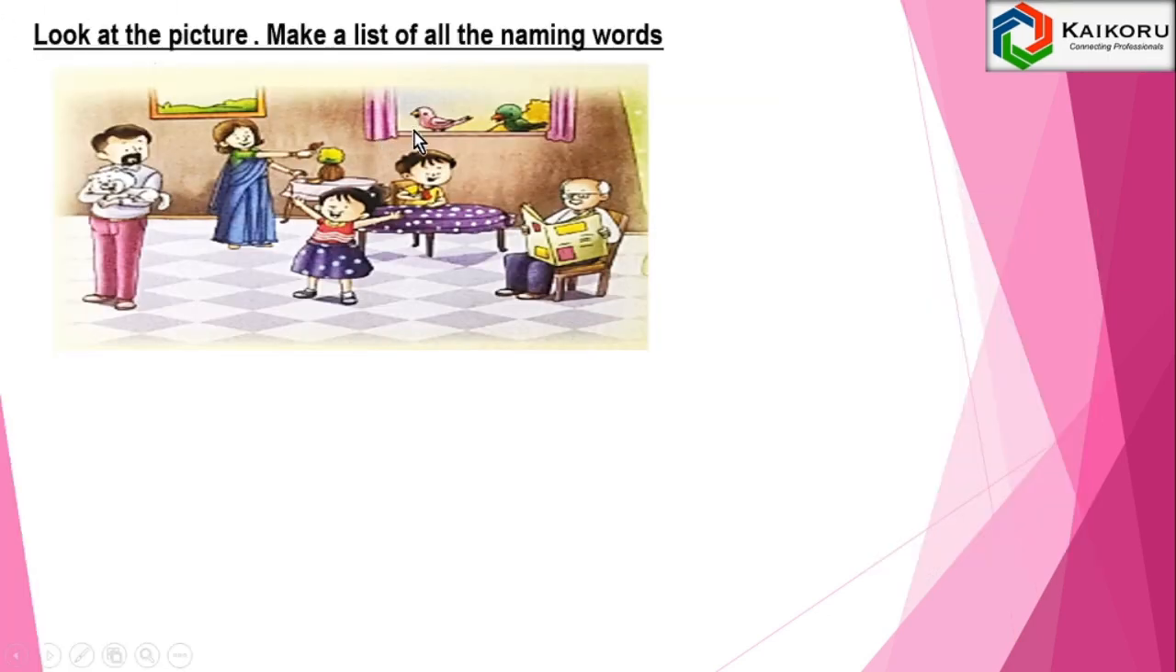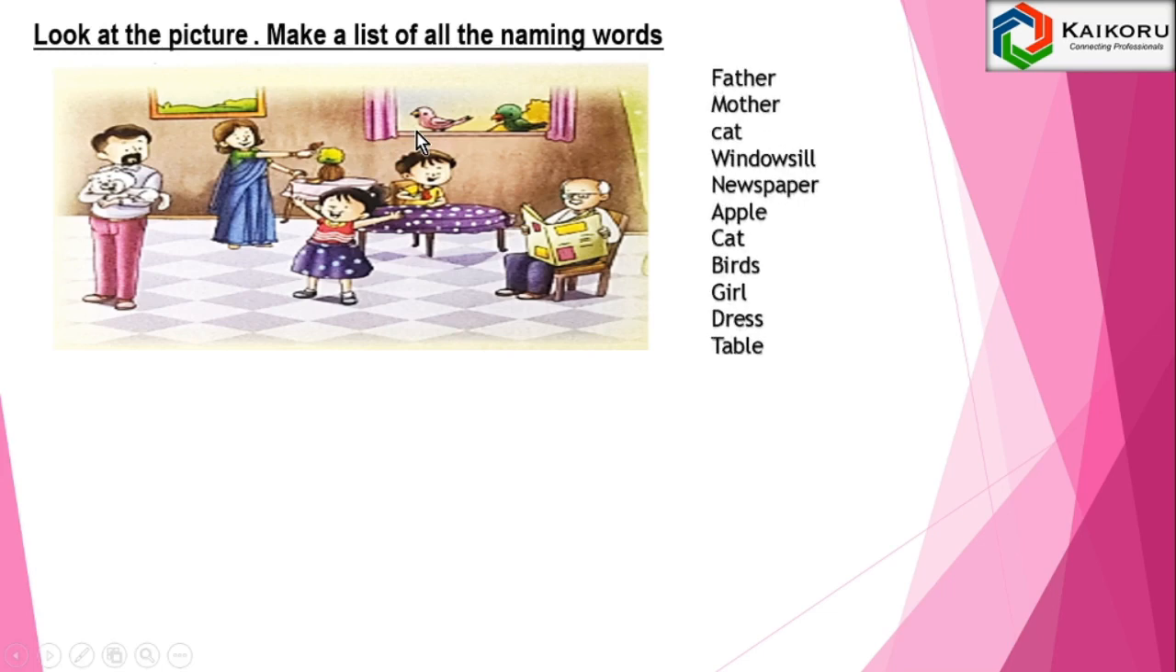Look at the picture. Make a list of all naming words. Father, mother, cat, windowsill, newspaper, apple, cat, birds, girl, dress, and table are the naming words in the pictures.